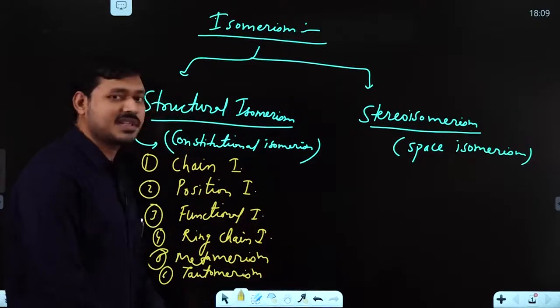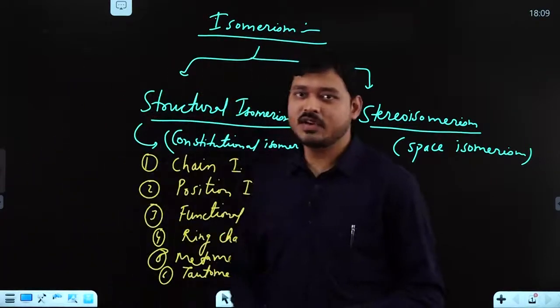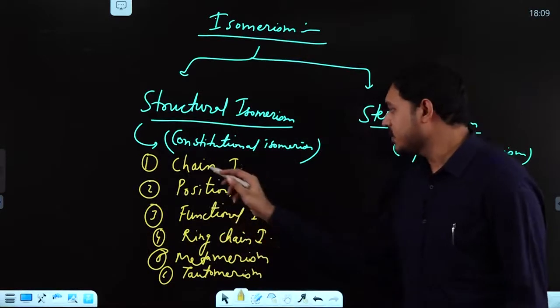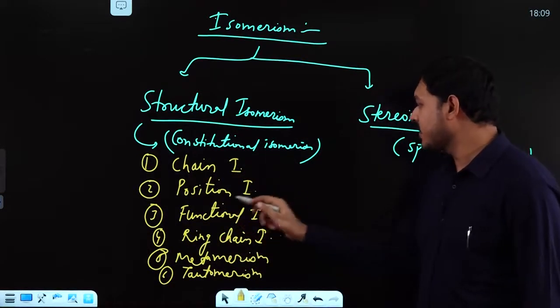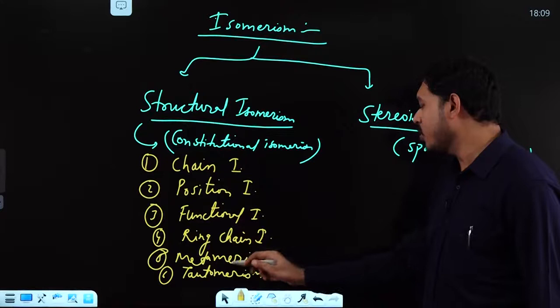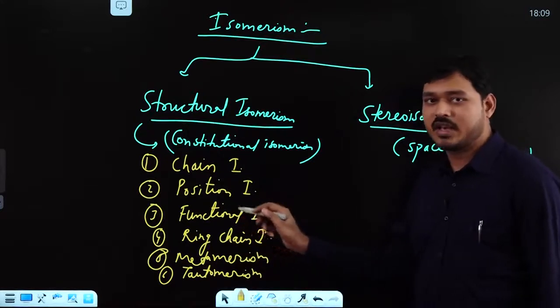So structural isomerism was classified into all these 6 types. First is chain isomerism, then position isomerism, functional isomerism, ring chain, metamerism, tautomerism. I'll just give a quick review.